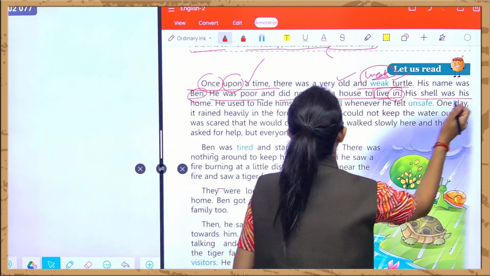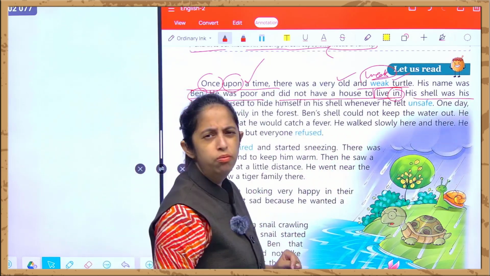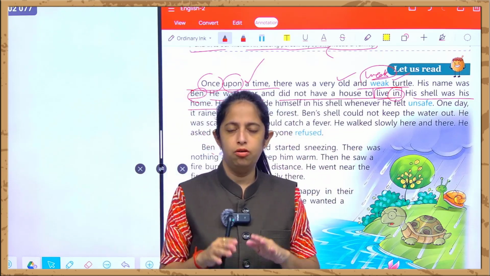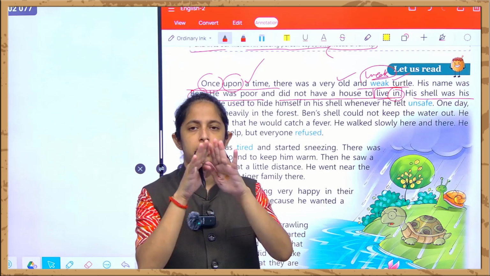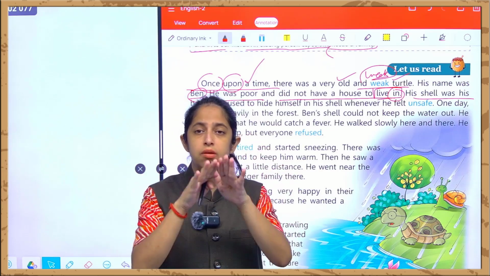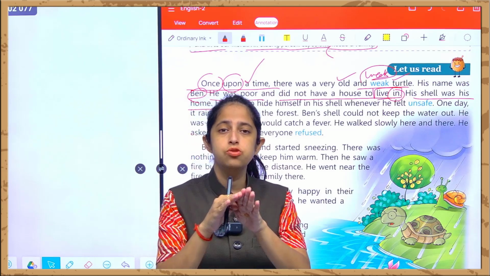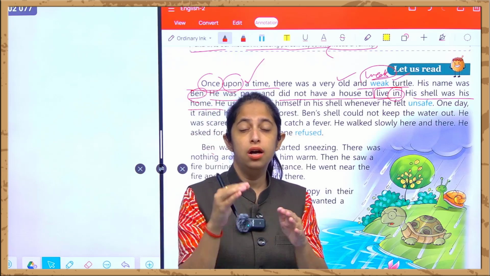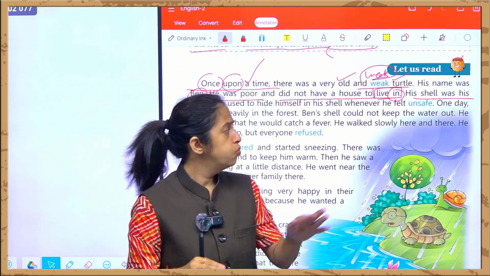His shell was his home. उसका home क्या था? Turtles have a hard shell. One thing for your knowledge, I would like to tell you that our turtle, the tortoise, they have a hard shell on the body that protects them from the accidents that take place when they swim under the water.